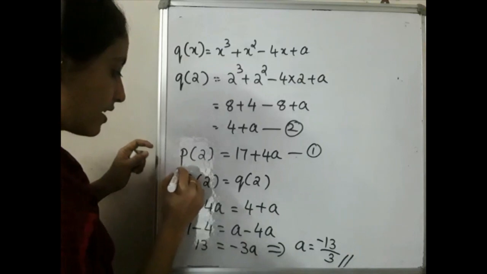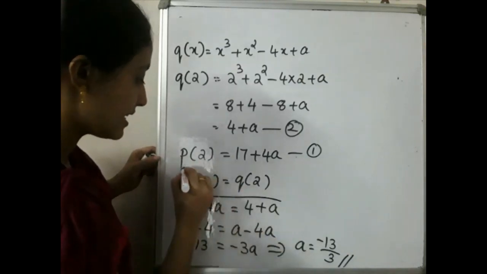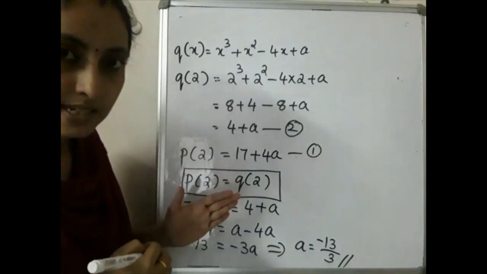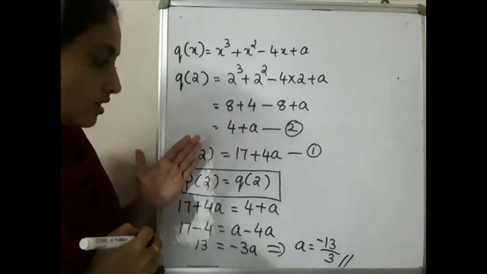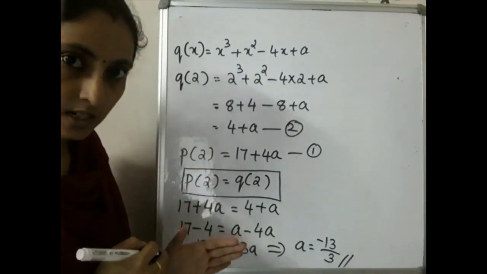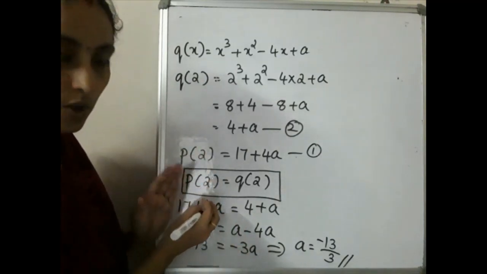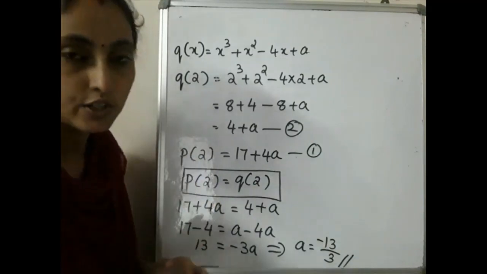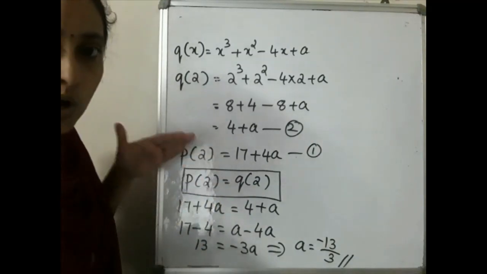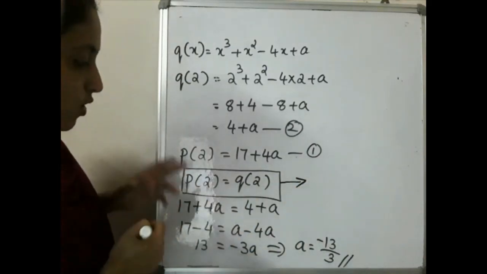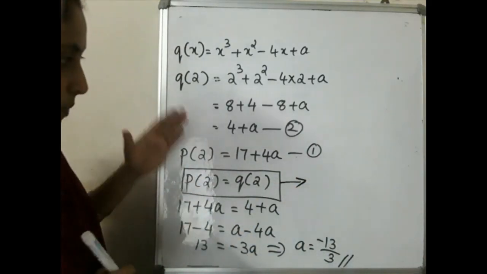Okay, so this is a very important step. When polynomials are divided by a factor and leave the same remainder, it means what? p of that factor, or p of a, will be equal to q of a. This you have to keep in mind. This is a very important step in this problem. So please go through this carefully. Okay, hope you understood this.